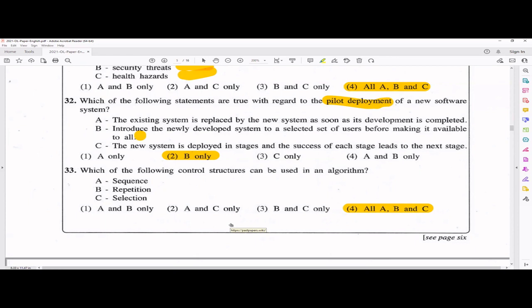So control structures, hope you remember, we have three things. In sequence, each step is followed sequentially, one after the other, right? Repetition means one instruction or a set of instructions is repeated again and again based on some condition. Selection means there are two paths to go. If the condition is true, it will happen in some sequence. If the condition is false, it will follow other steps. So that is what selection is.